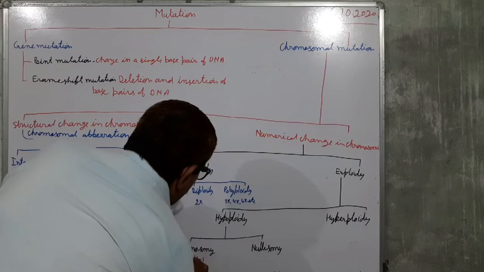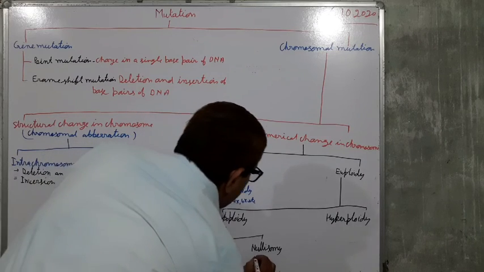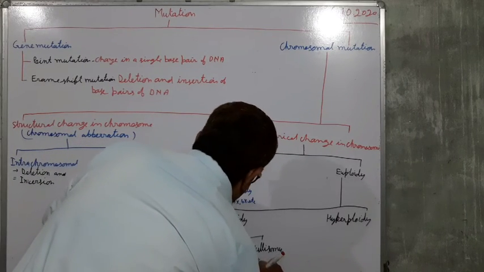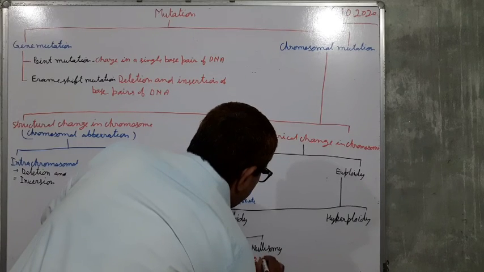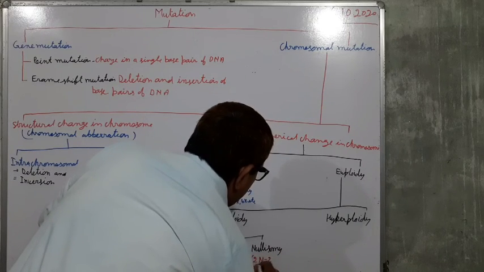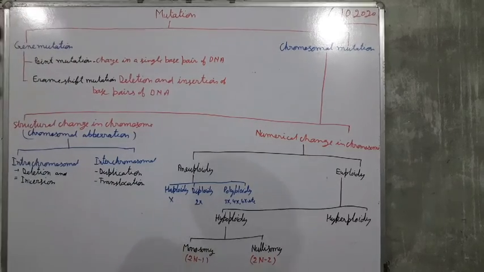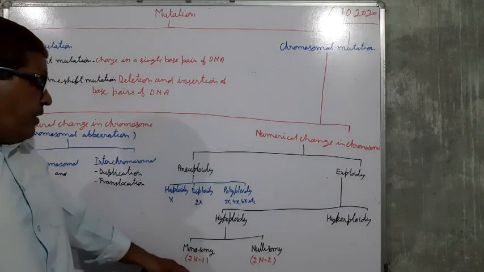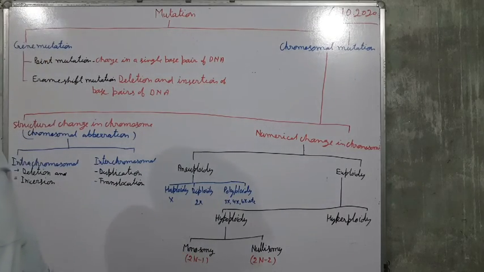Monosomy is 2n minus 1 and nullisomy is 2n minus 2. In monosomy, one chromosome is less than the basic number.